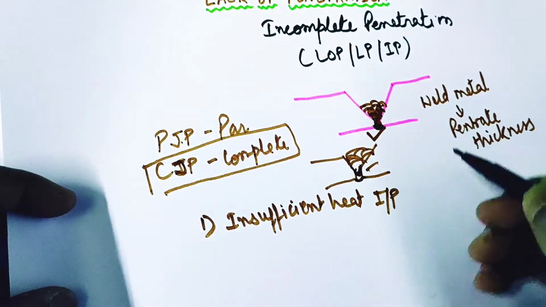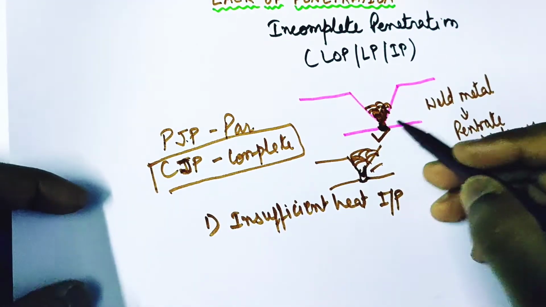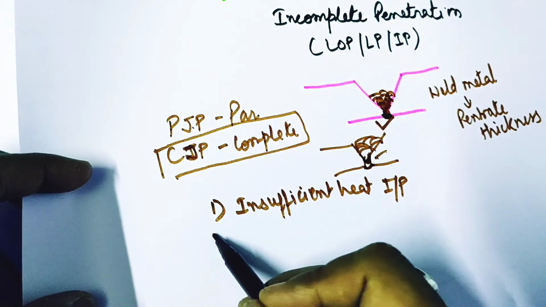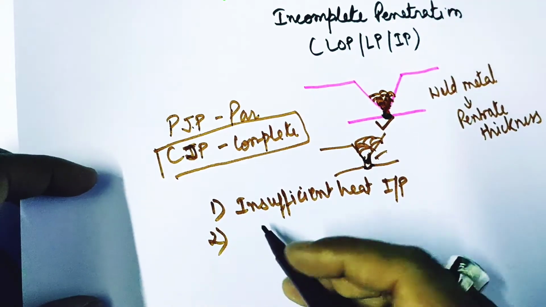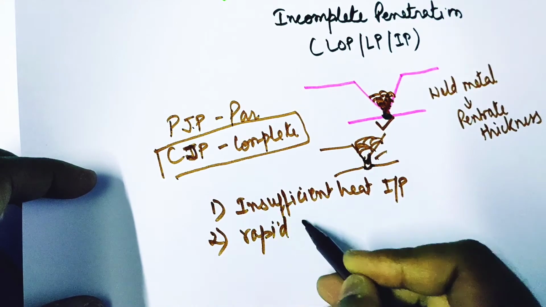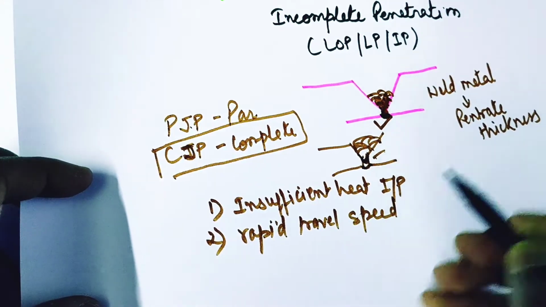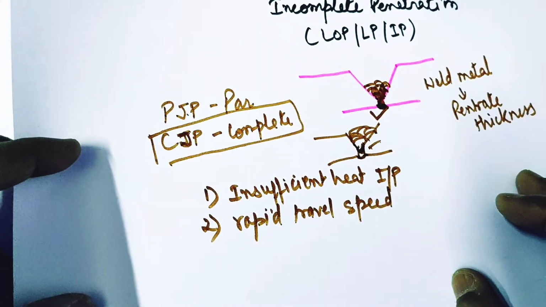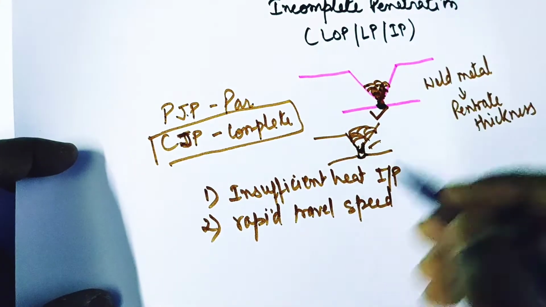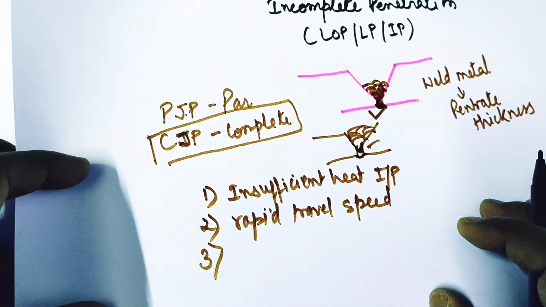If you will not be able to give a correct parameter of heat input, then there will be a lack of penetration. Then rapid travel speed of the electrode. So if we go very fast, then chances of getting incomplete penetration will be there.